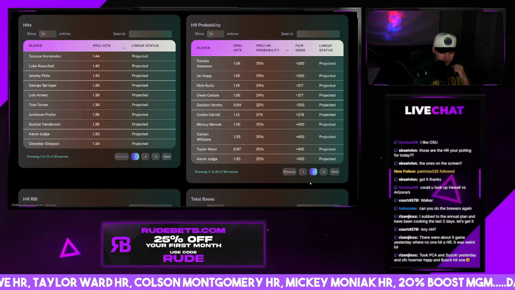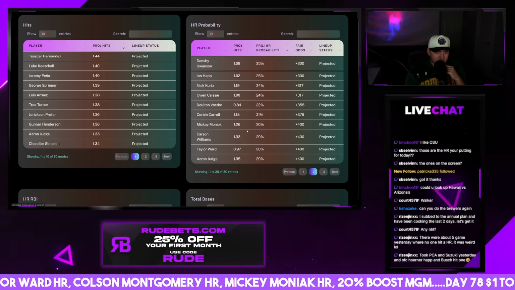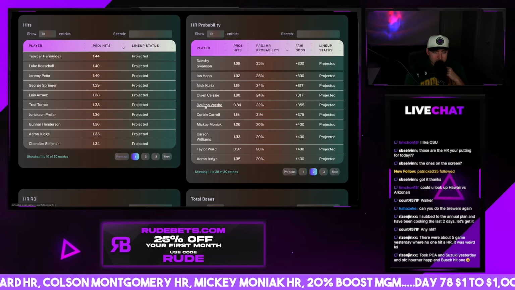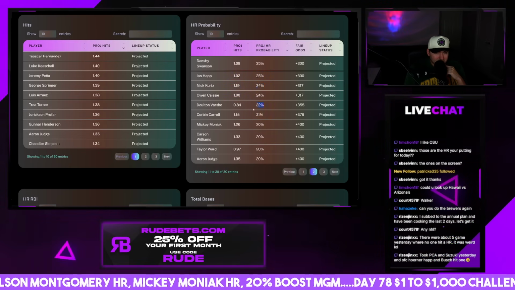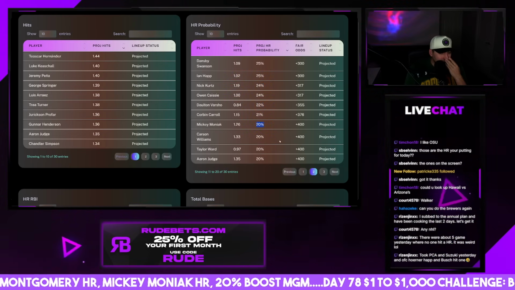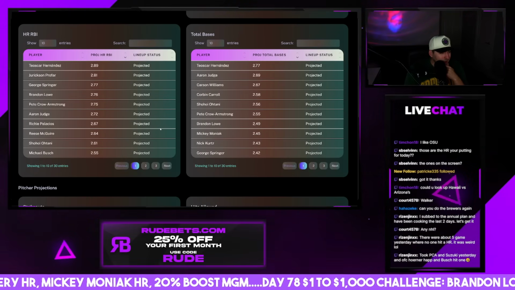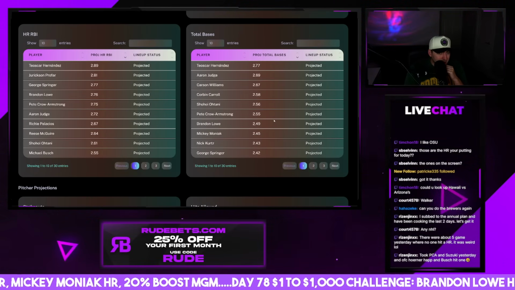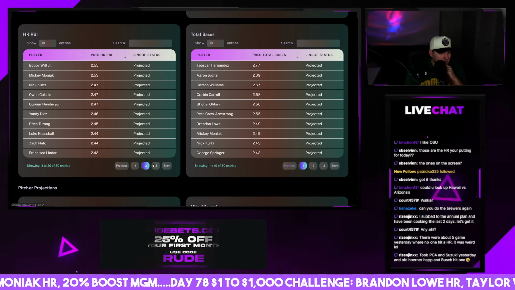It's just so many Cubs on this list. Kurtz snuck in there. Varsho might not play. Moniak's in there, though. You got options there. It's just overall kind of a weird little day. Should be decent for like total bases or hits, runs, and RBIs. Nothing crazy.